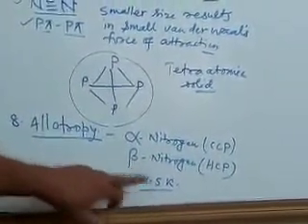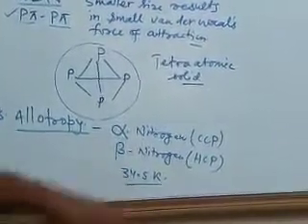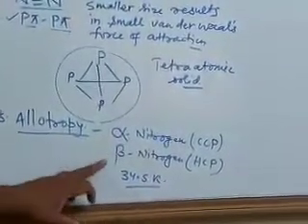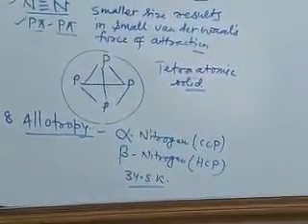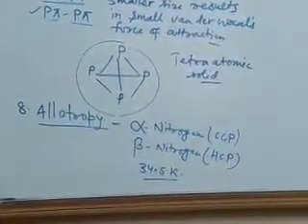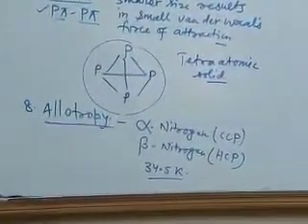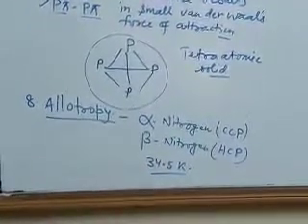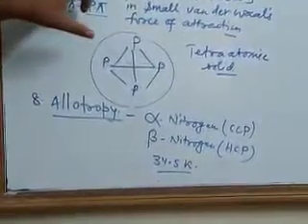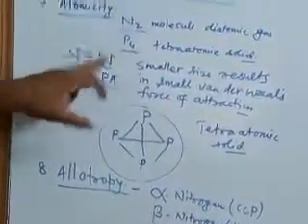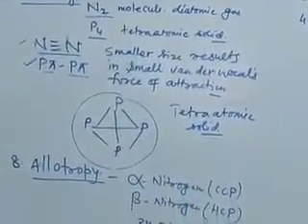Below 34.5 Kelvin nitrogen exists as alpha nitrogen, and above 34.5 Kelvin nitrogen exists as beta nitrogen, having different crystalline structures. So including nitrogen, all elements exist in allotropic forms. The most prominent allotropes are therefore white phosphorus and red phosphorus. Is this clear?